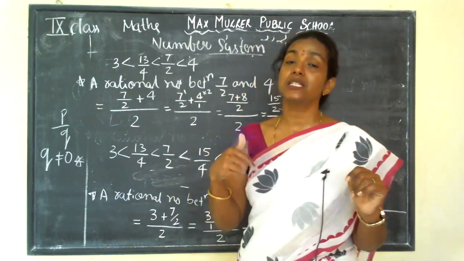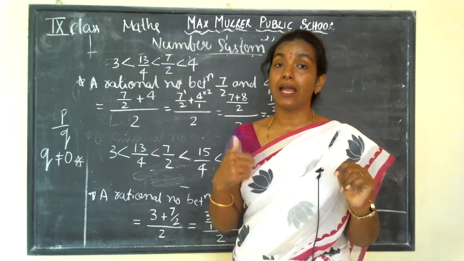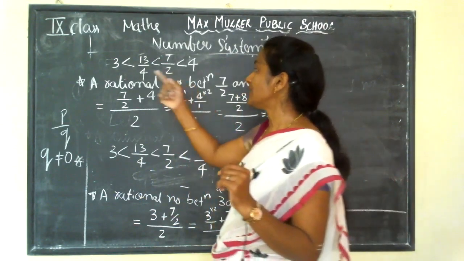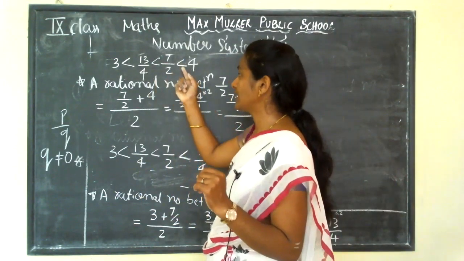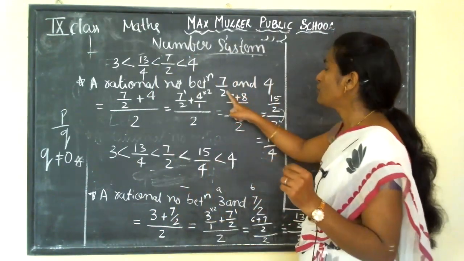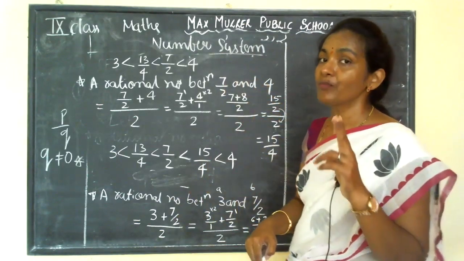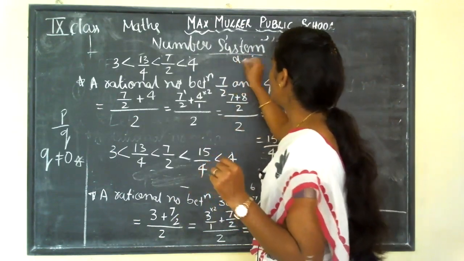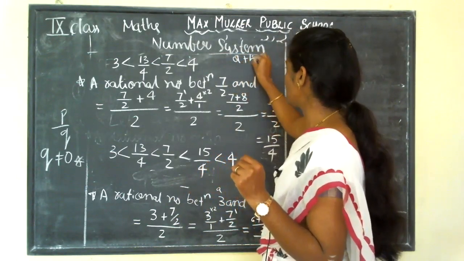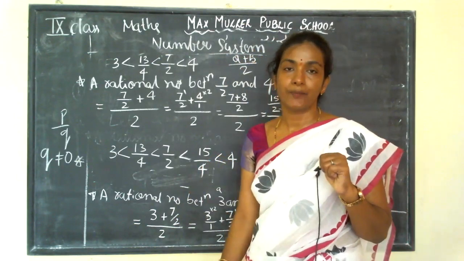Two numbers are here, 3 and 4, right? To find the rational numbers between them, you have to add them and divide by 2. It means take one number as a, another number as b, and divide their sum by 2. This is how you need to solve that.